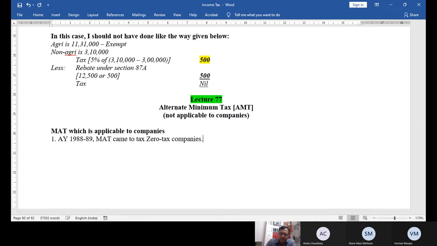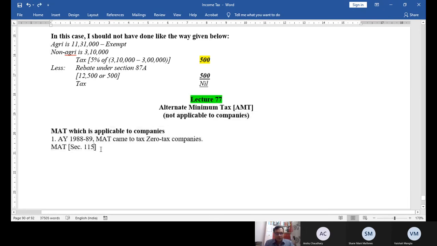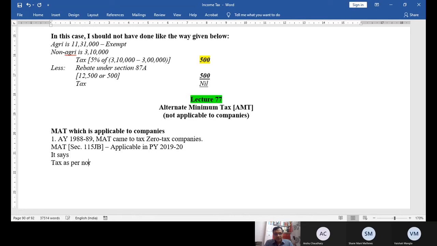And what the company says, I am not telling you about that time, what is today? Today also there is MAT as per section 115 JB. Today also we have section 115 JB. It says compute tax as per normal provision, and it says compute tax as per this section of MAT, as per book profit.